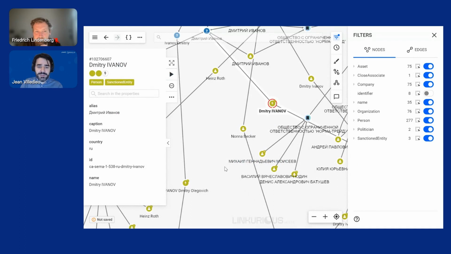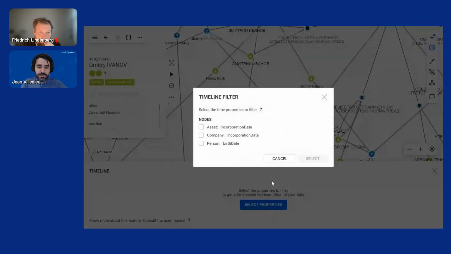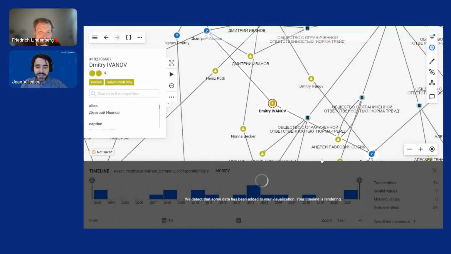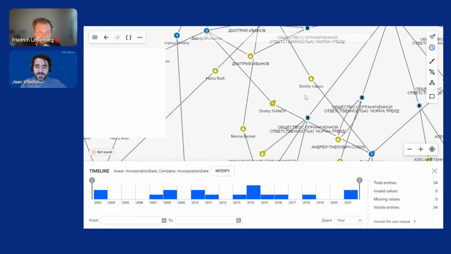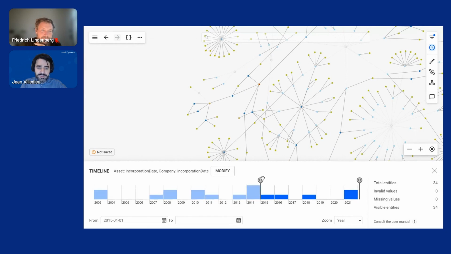I'm closing this window now, going back to the graph. We can also make sense of the temporal data in the graph. Maybe we want to look at the incorporation dates of the companies. It's something that we can pull within the timeline view, and then we can see what are the companies that appear the last, the companies that appeared earlier. We can slice the data based on this temporal data.